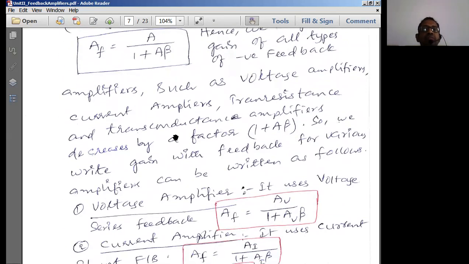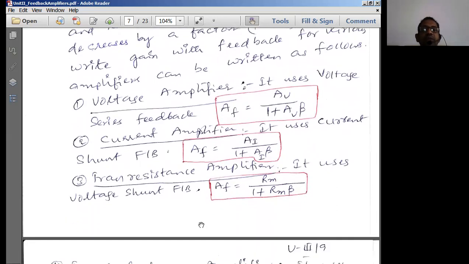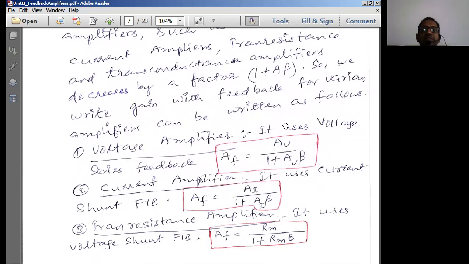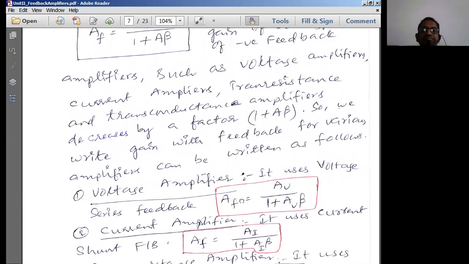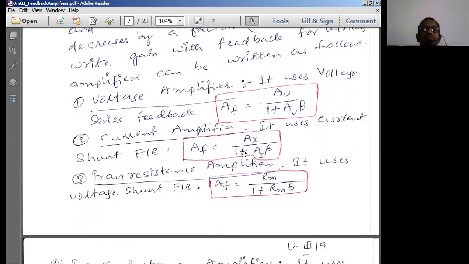Whenever we write the formula for gain in the case of various types of amplifiers, now here I am writing the formulas for gain for various types of amplifiers. First of all, the voltage amplifier uses voltage series feedback. Therefore, the gain is replaced by voltage gain. So see the formula here. I got A. This A is replaced with AV, right? This formula remains as it is, and this is going to be AF. So we can call this further as AVF, a suffix VF, which is the gain with feedback.